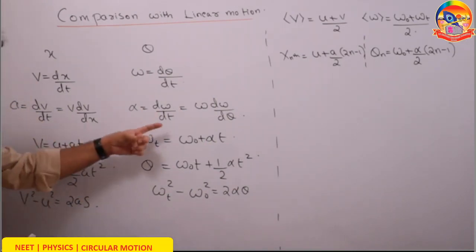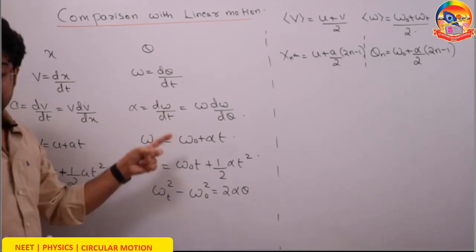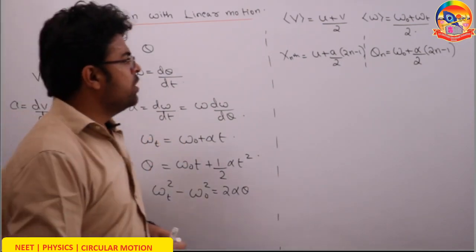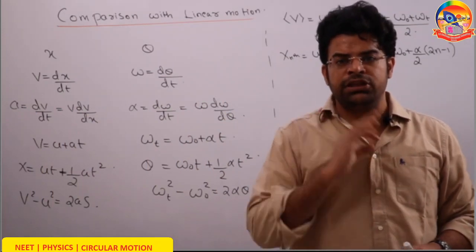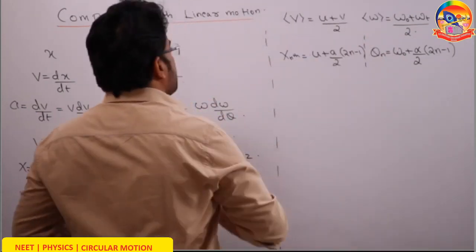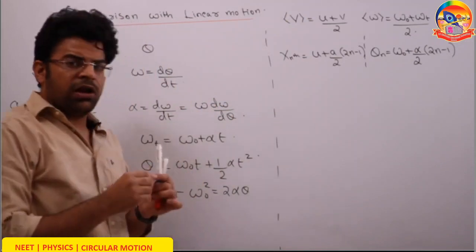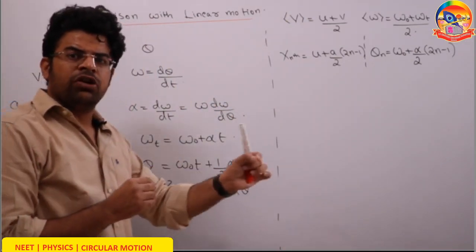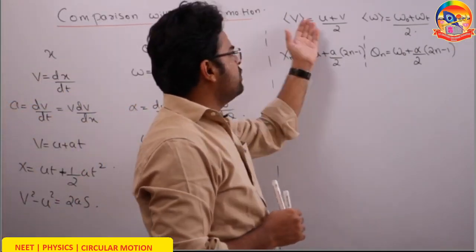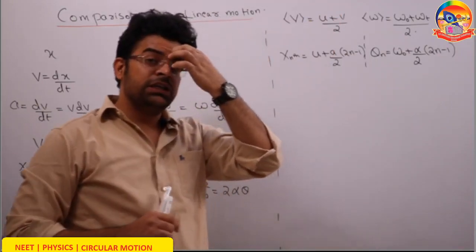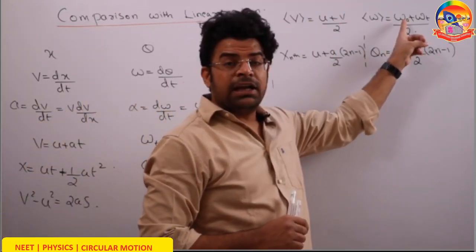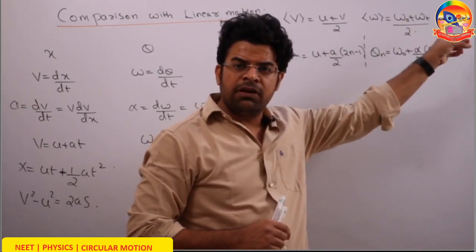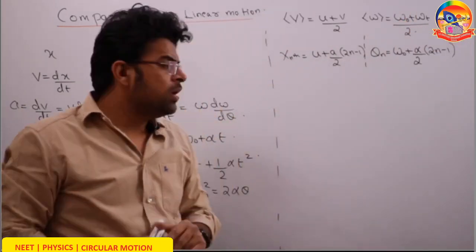So where can you use these three? When alpha is constant, the angular acceleration is constant. Two more equations can be used only when the acceleration is constant. The first one: the average velocity for a particle moving with constant acceleration is given by initial velocity plus final velocity by 2. Similarly, the average angular velocity is given as angular velocity at time equals 0 plus angular velocity at time equals t, divided by 2.